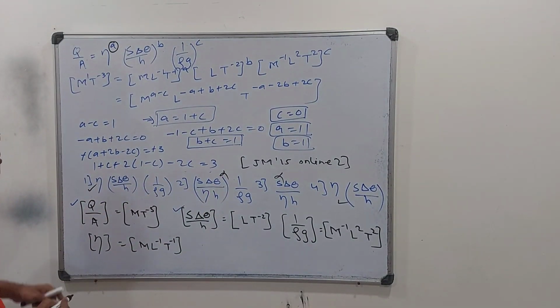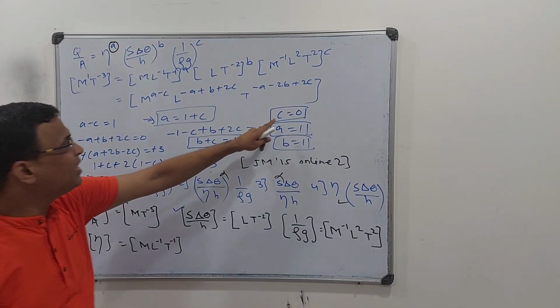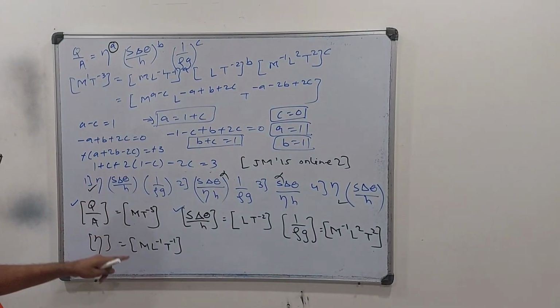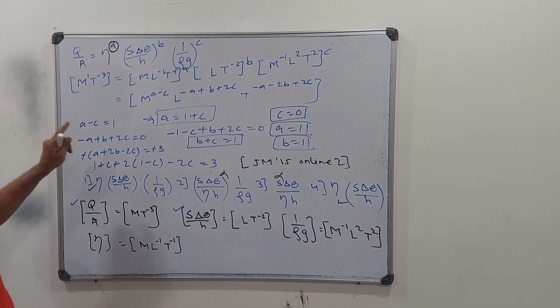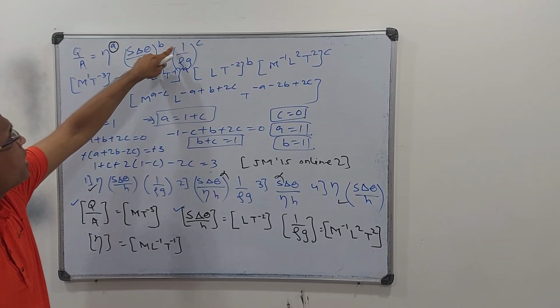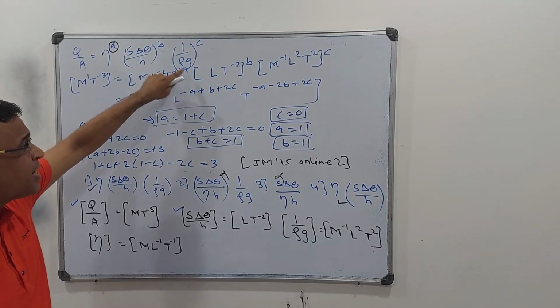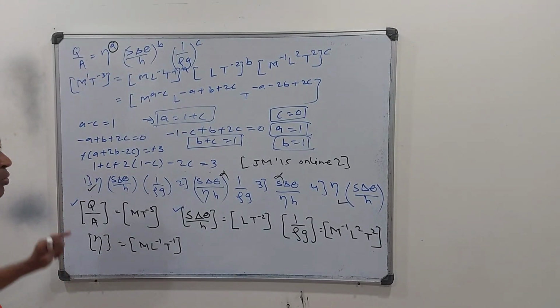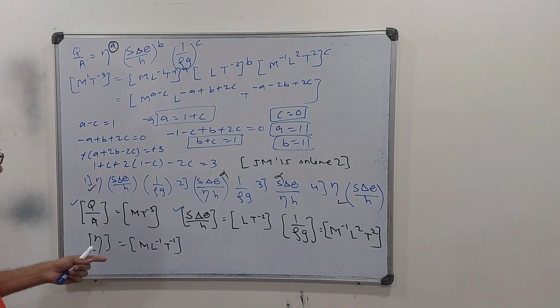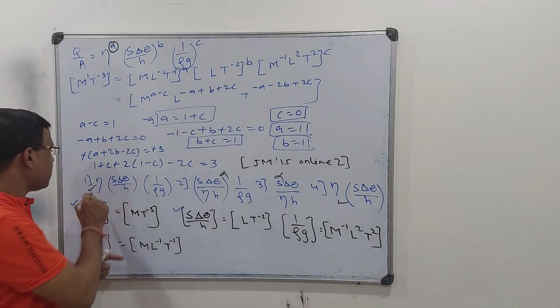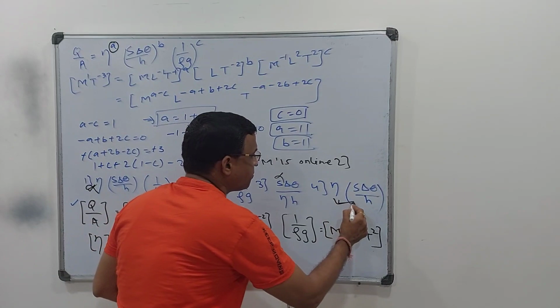Always try with the options. Then your c is 0, and where we have put c? C is taken here. That is 1 upon rho g. So that c is 0, that means 1 upon rho g term won't be there. So 1 upon rho g term is here, so that means it won't be possible. So that is my answer.